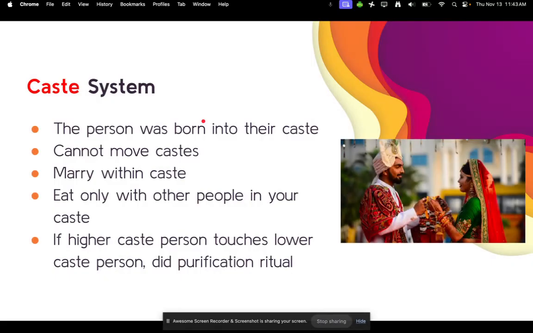A person was born into their caste and could not move up or down castes. They would also have to marry within the caste that they are born into. They can also only eat with other people in that caste. And if a higher caste person touches a lower caste person, that higher caste person would have to do a purification ritual because it would be seen as dirty or unlucky.